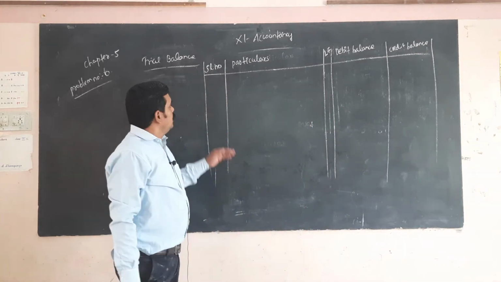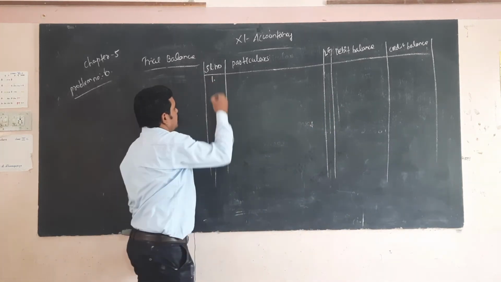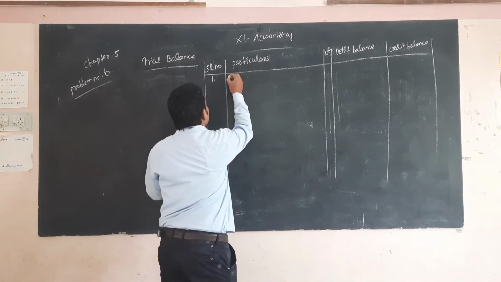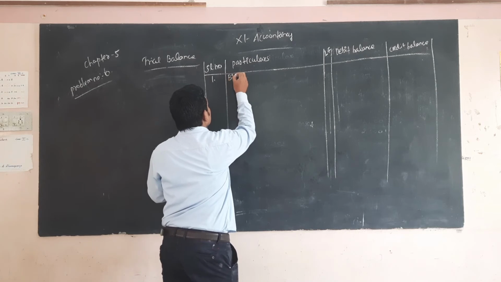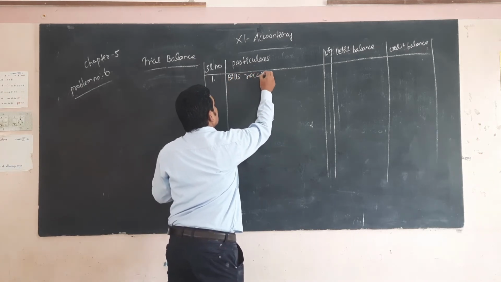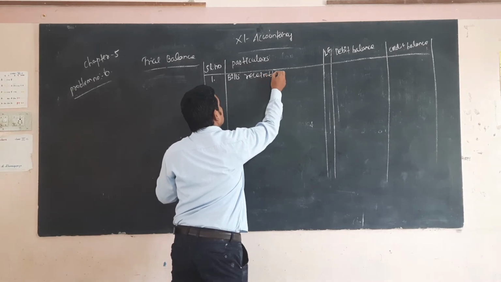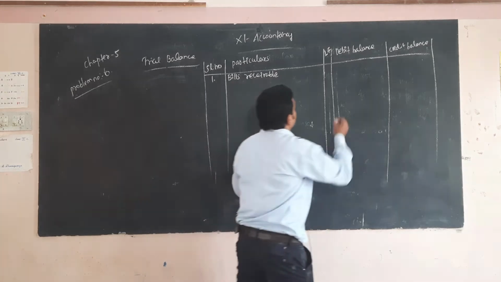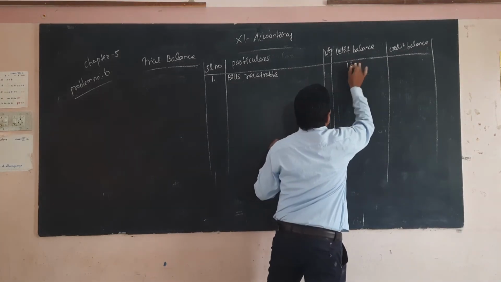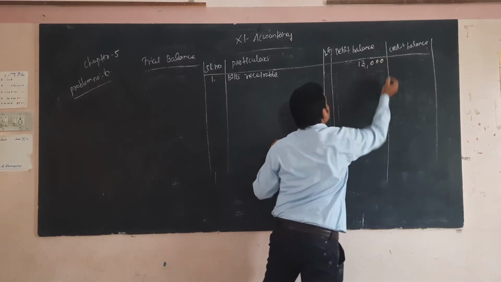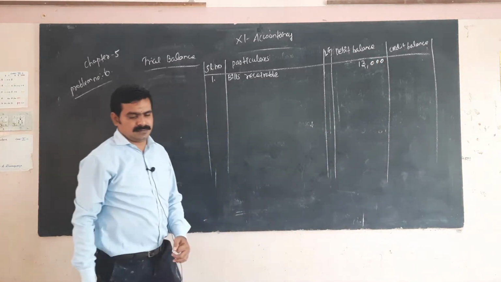The first one, bills receivable, 13,000, that is an asset.